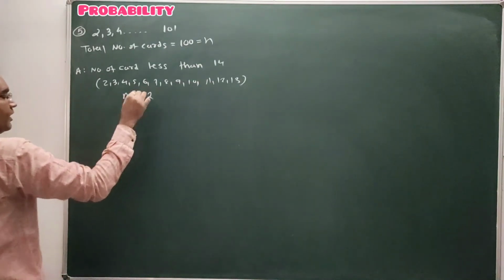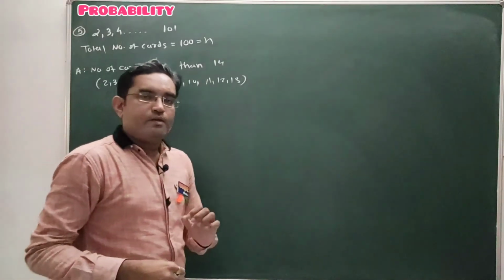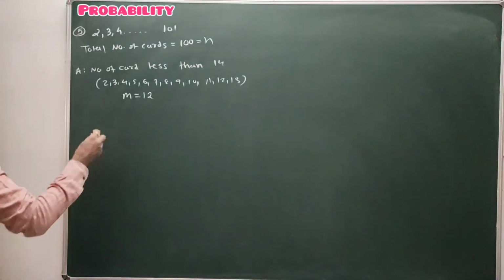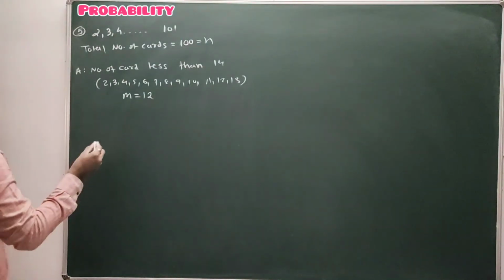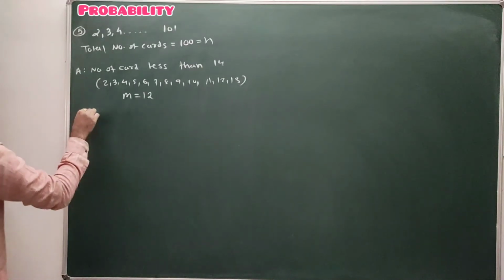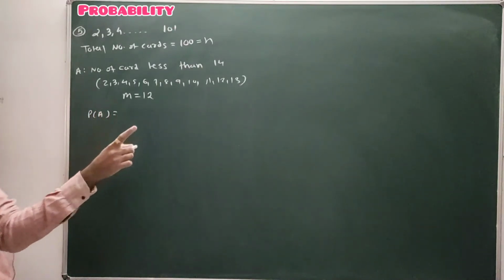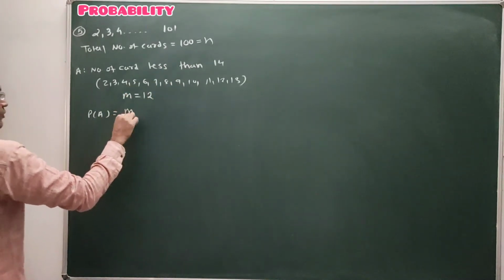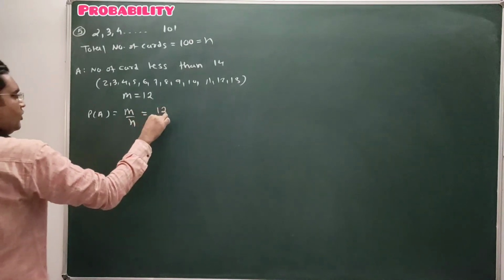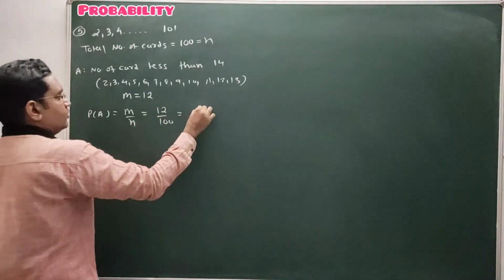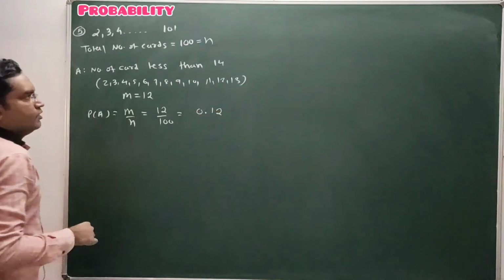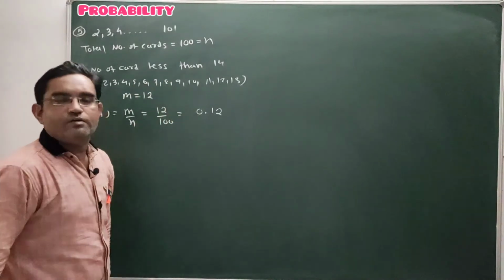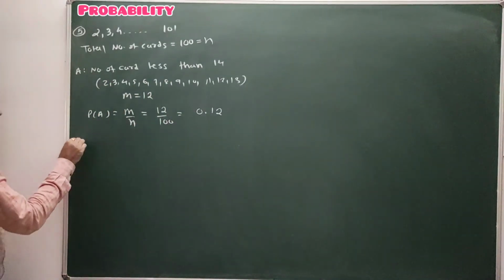So total 12 cards are there on which the number is between 2 to 14. 14 is not to be included. So the probability is m upon n, which is equal to 12 upon 100, that is equal to 0.12. So this is the probability that a randomly selected card from the box has a number less than 14. That is your first answer.